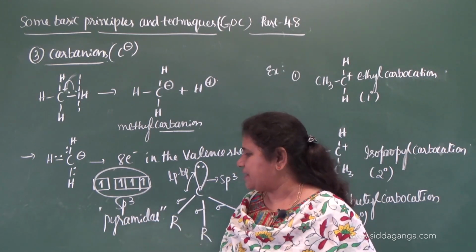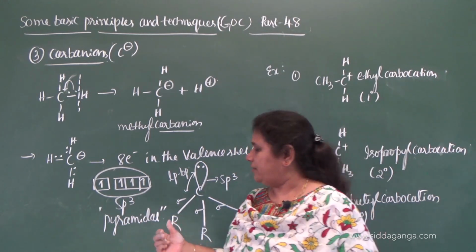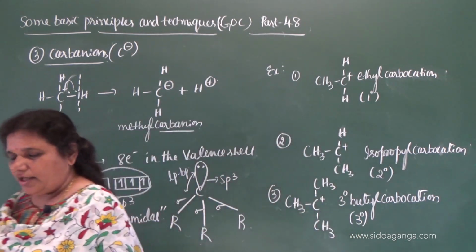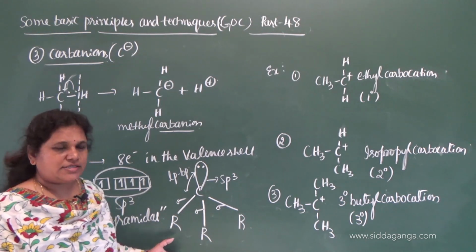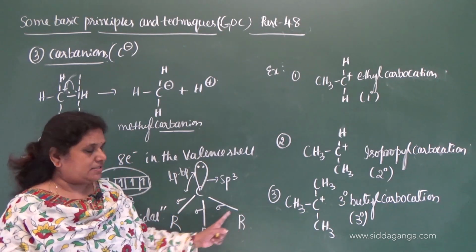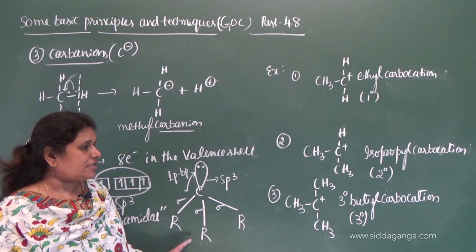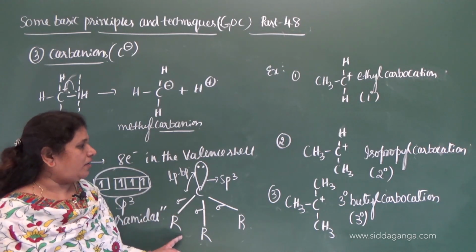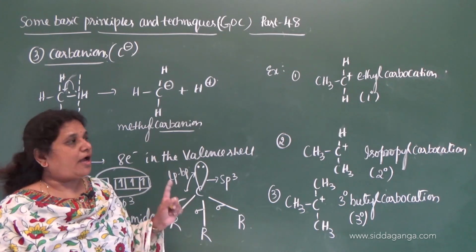So it undergoes sp3 hybridization, and therefore the shape will be pyramidal. So trigonal pyramidal also you can say, and this forms an apex of the pyramid, and this becomes a base, the 3 alkyl groups. So this is about the geometry of carbanion where it undergoes sp3 hybridization.